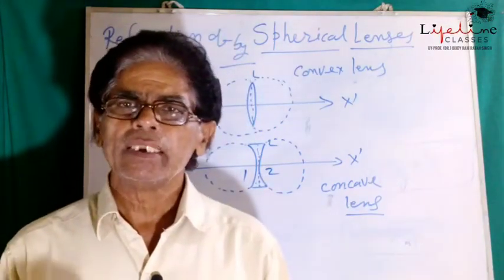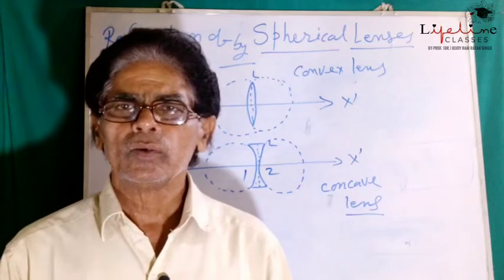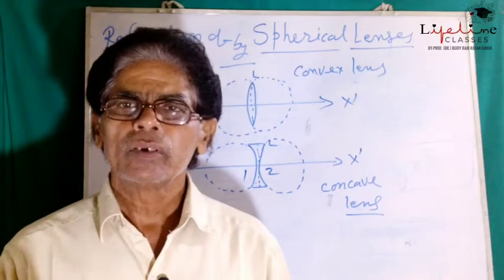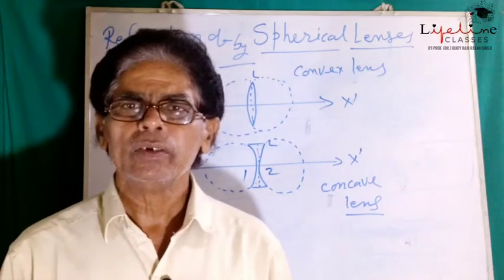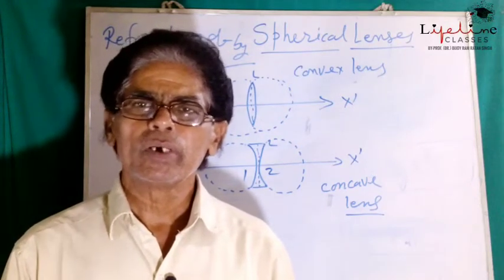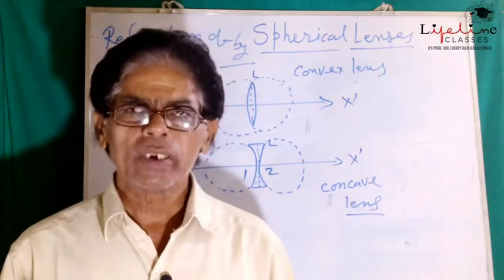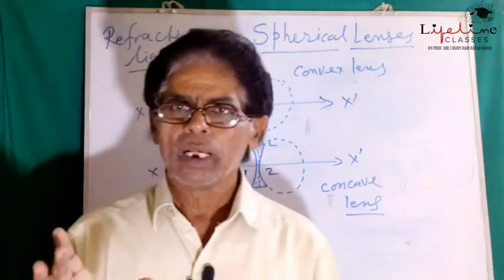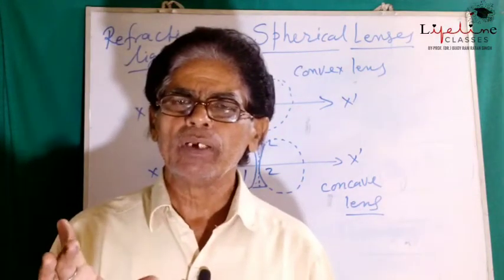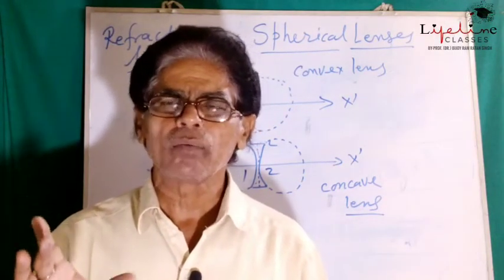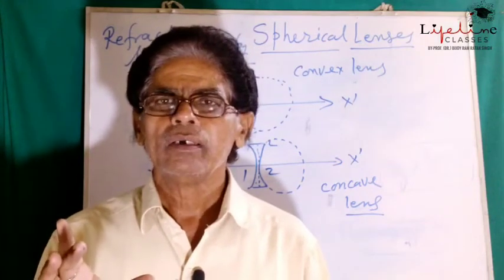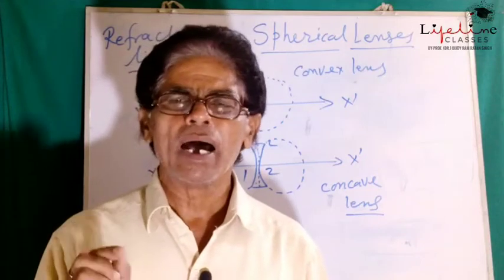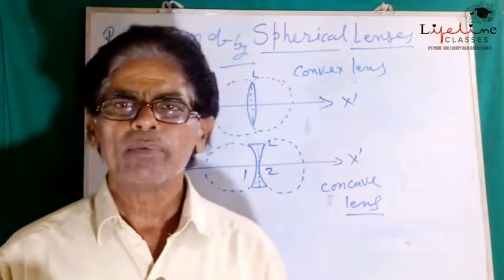Optical center, that is the midpoint of the lens, to the center of curvature, which is denoted by C, and optical center is denoted by O. So the distance between O and C, the perpendicular distance between optical center and the center of curvature, is called radius of curvature. It is denoted by capital R.